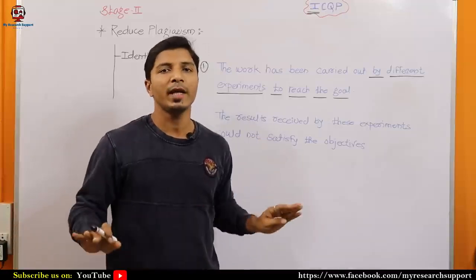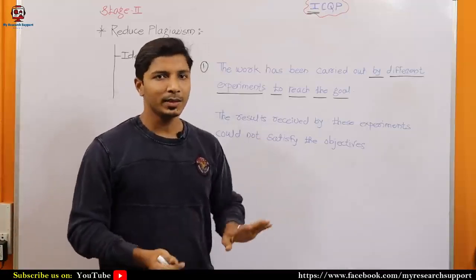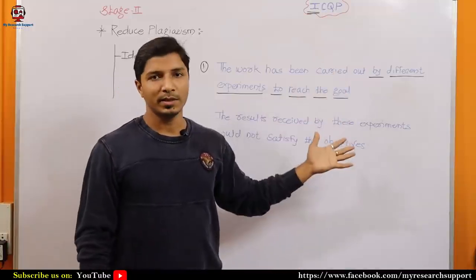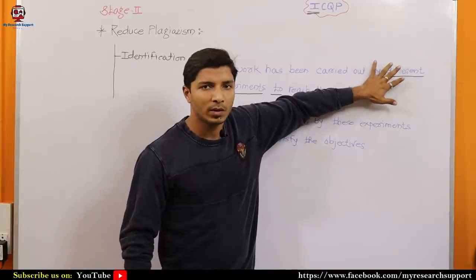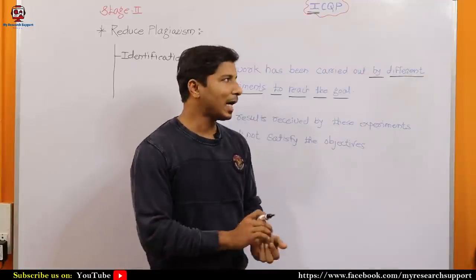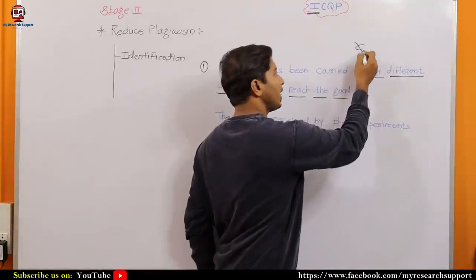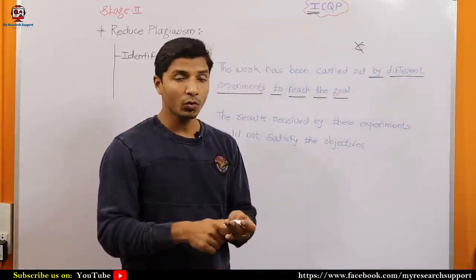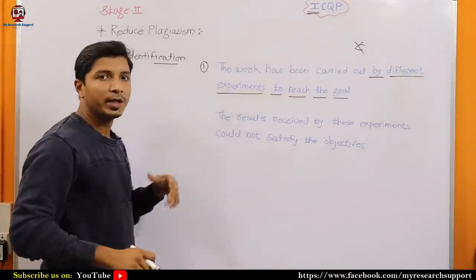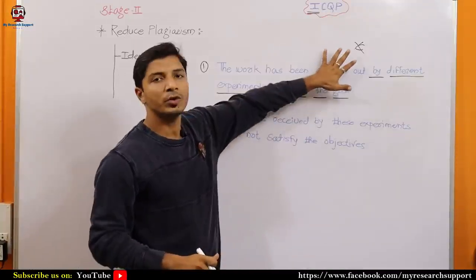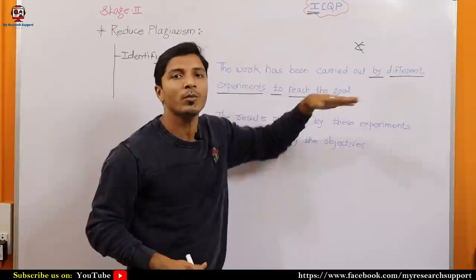See, I have not copied anybody's data. So in that case, you need not put the citations. You know that I have written all these words, but still it is matched. In that case, you need not give any kind of citations. So you have to understand this identification or detection. From that, you will be able to reduce plagiarism of this type of text.